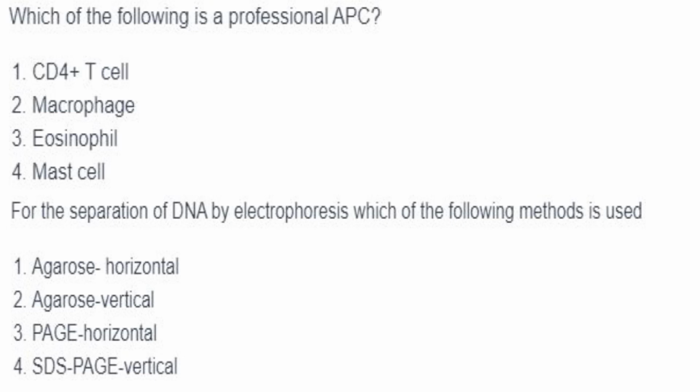Then which of the following is a professional APC? APC is antigen presenting cell, and there are 3 professional antigen presenting cells, that is macrophage, dendritic cell and B cells. So out of these, macrophage is the answer. For the separation of DNA by electrophoresis, which of the following methods is used? Agarose, horizontal. Answer is option 1.